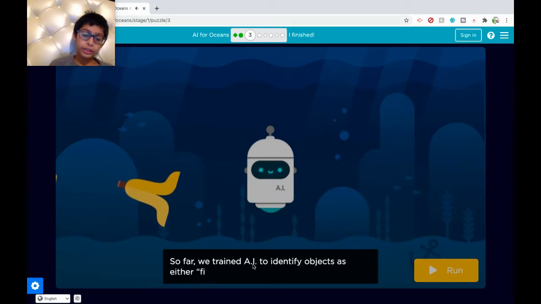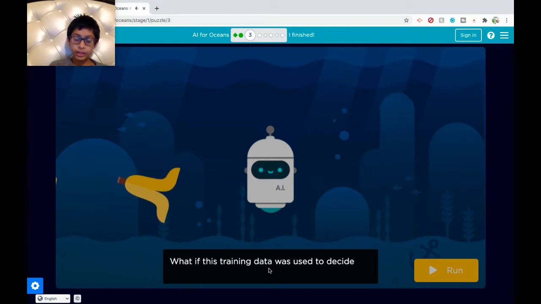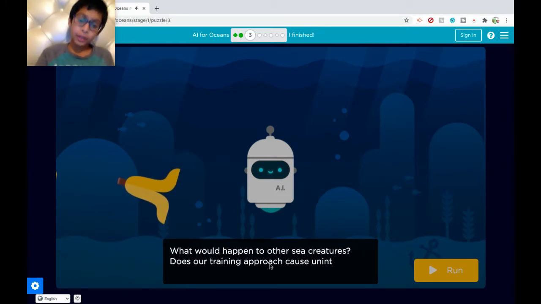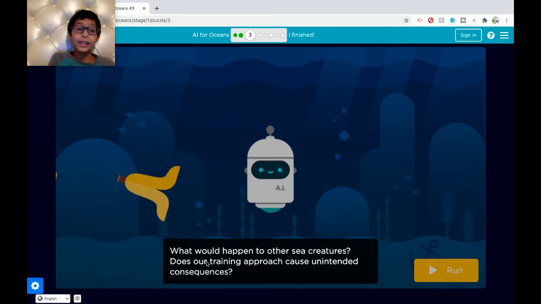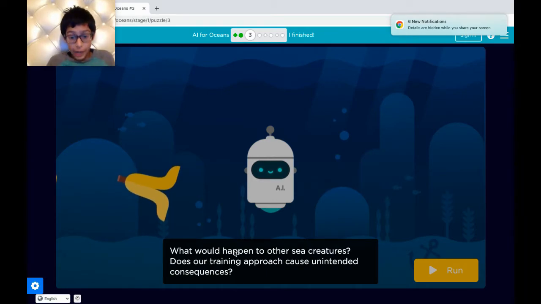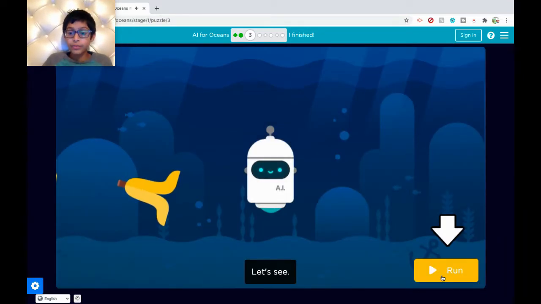Okay, so far we trained AI to identify objects as either fish or not fish. What if this training data was used to decide what belonged in the water? What would happen to other sea creatures? Does our training approach cause unintended consequences? Yes, definitely. Because we're only telling it that fish are good and they should stay in the water and everything else should go, which means there are also other animals such as whales and dolphins. They're all going to get thrown out with the trash. So that is unintended consequences. So let's just run.